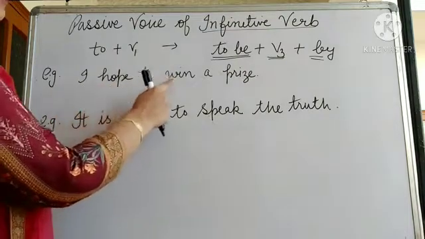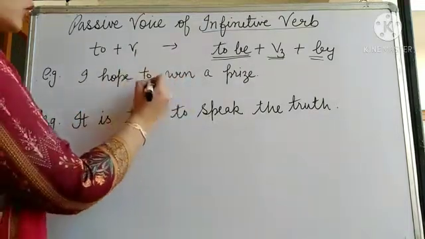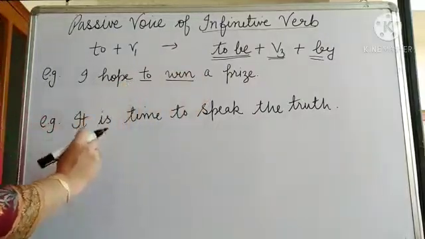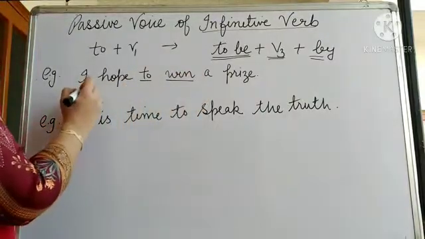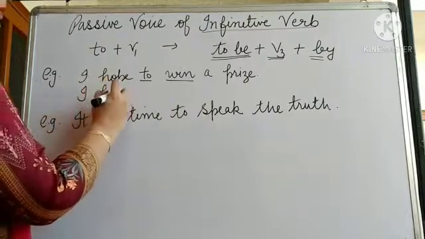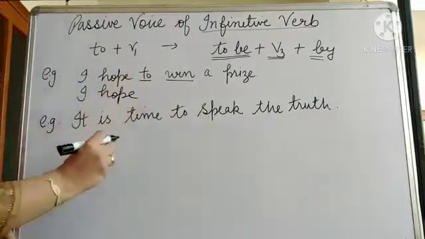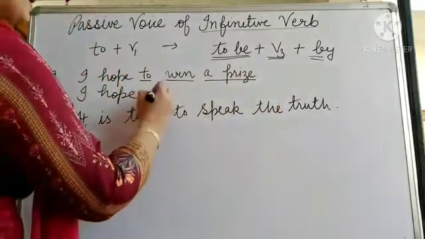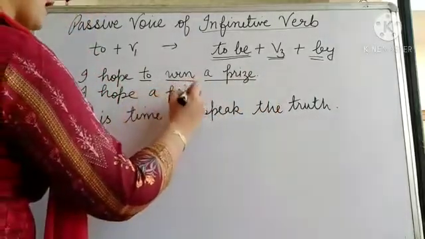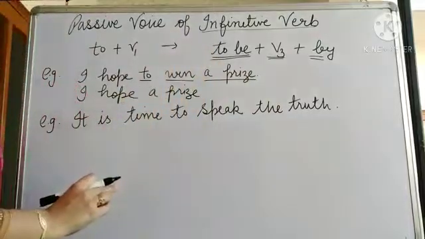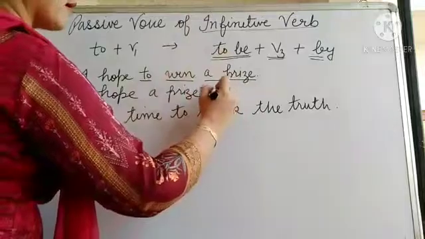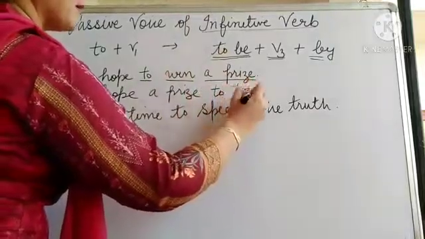I have taken 2 examples to make this concept clear. I hope to win a prize. Now to win means it is a sentence of infinitive verb. So I hope will remain the same. Then you will pick up the object. Here the object is a prize. I hope a prize. Then according to the rule, to plus be. Then you will write to, then be.